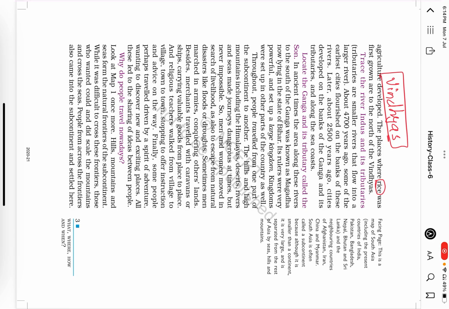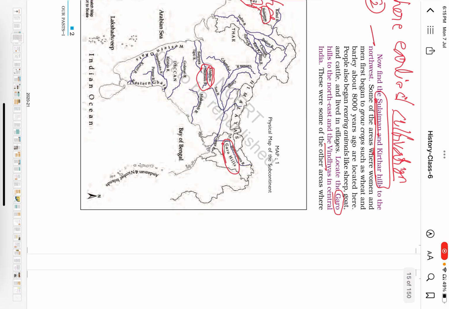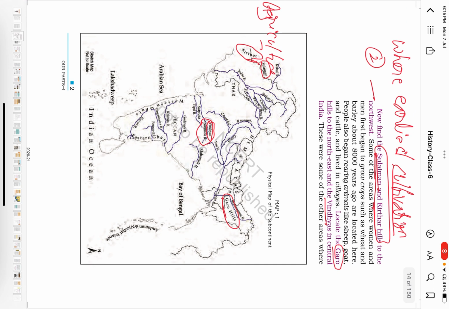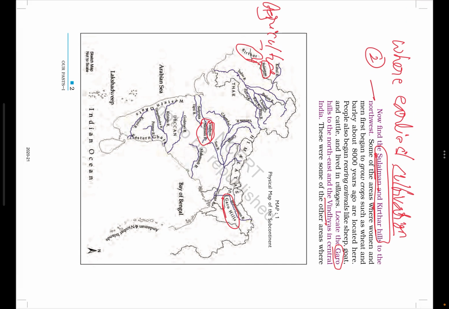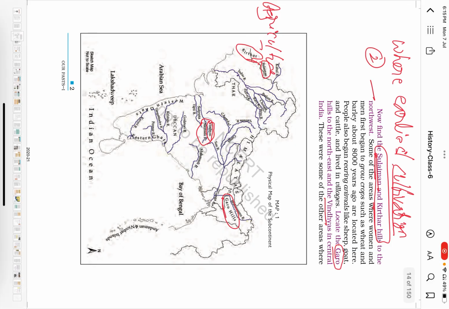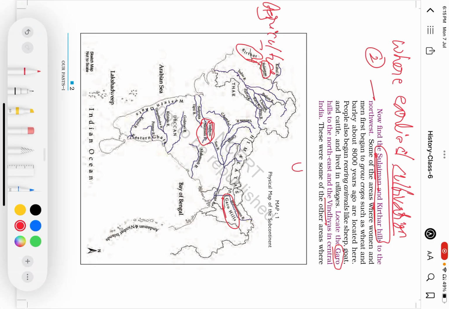Okay. Now, let us see, with this knowledge, we can identify other questions also. Now, we identified Garo Hills, Vindhyas, Kirtar, and Suleiman Hills. So, UPSC poses questions which are both directly and indirectly related. Yes, it asks directly and indirectly connected questions. Simply, let us frame a question.